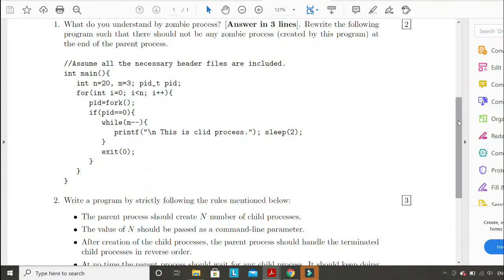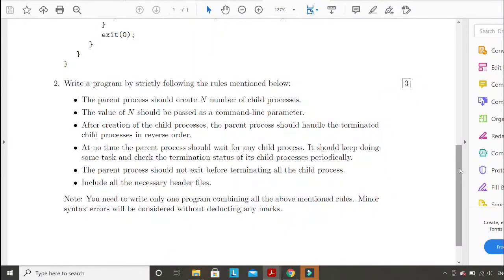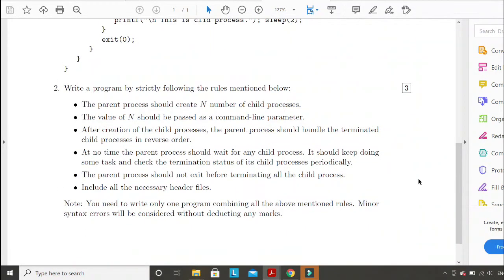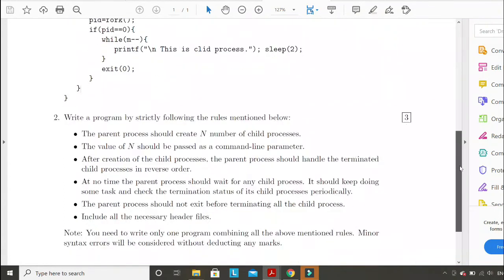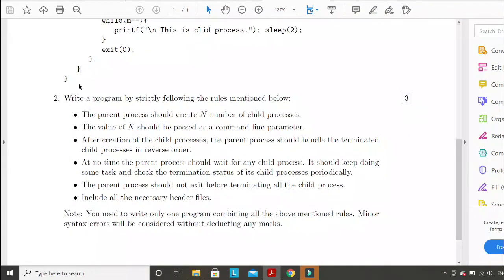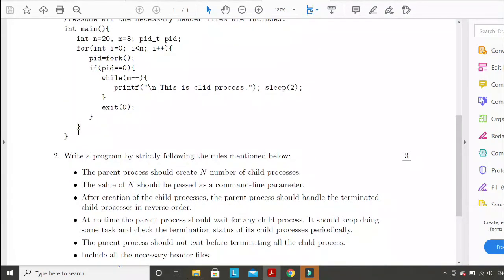Then if we go to the second program, it's also not tough. The first part is very easy. You have to create n children, which is almost the same as this. Like this, you can create n children. The only thing is what you do when you are waiting outside this for loop. As I said, in question number 1 you have to write a for loop. In question number 2 you also need to write a loop here, but it cannot be a for loop. Why? Because of these conditions.